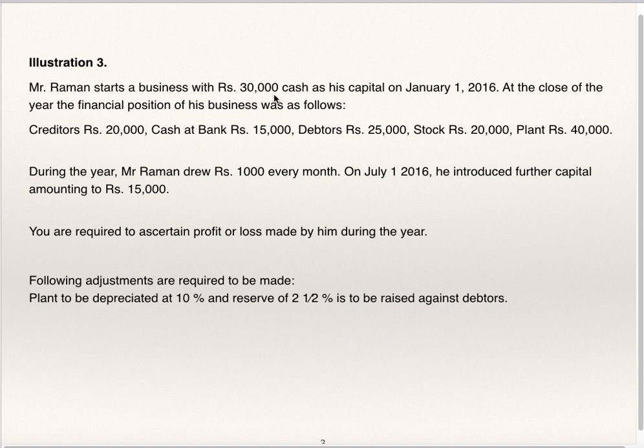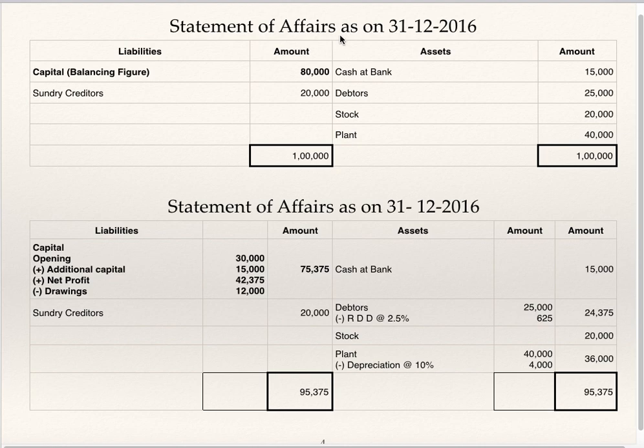And third and last step is again you are supposed to prepare closing statement of affairs taking into consideration various adjustments as well as net profit so that the financial position of the businessman will be known. I will show you how it is to be done. Statement of affairs as on 31st December 16, closing statement of affairs, cash at bank, debtors, stock and plant is given. Take the total of this, write it to the liability side. Creditors are given. Capital is the balancing figure which is 80,000.